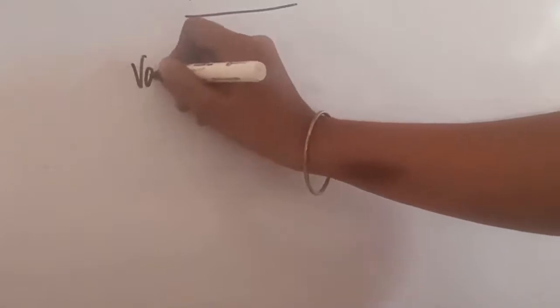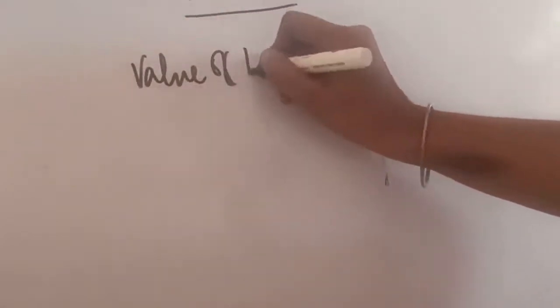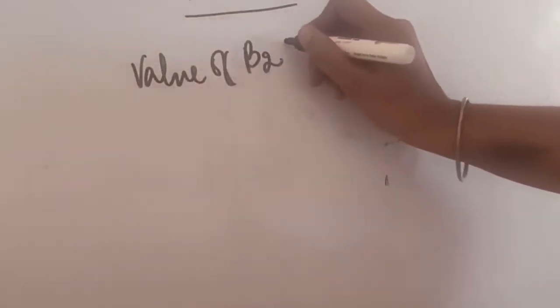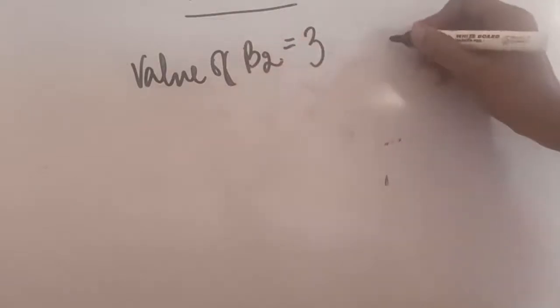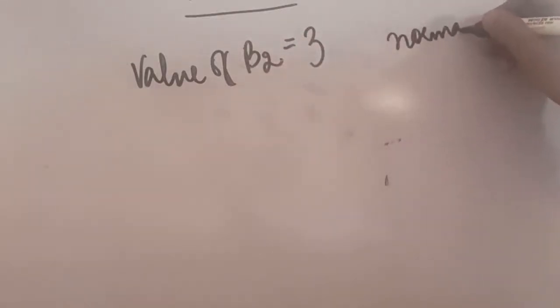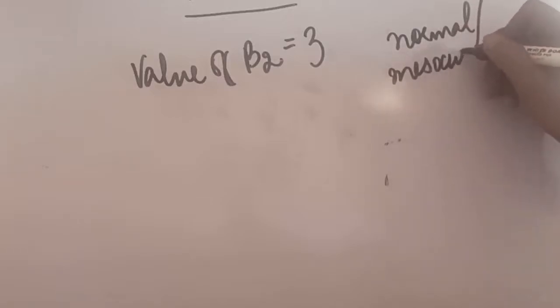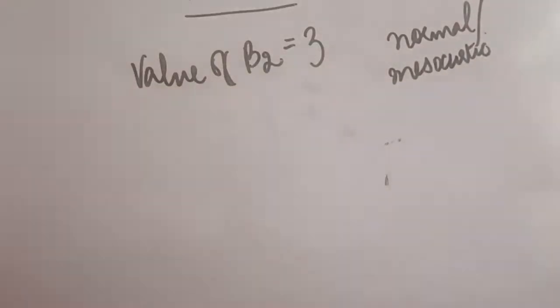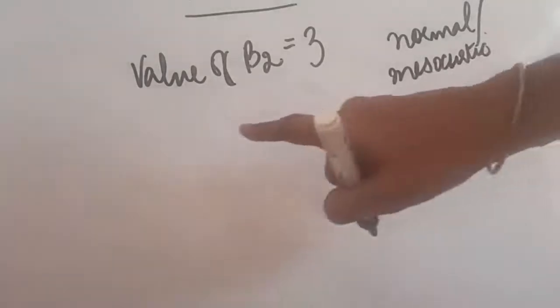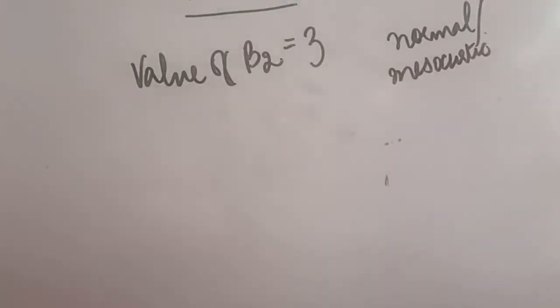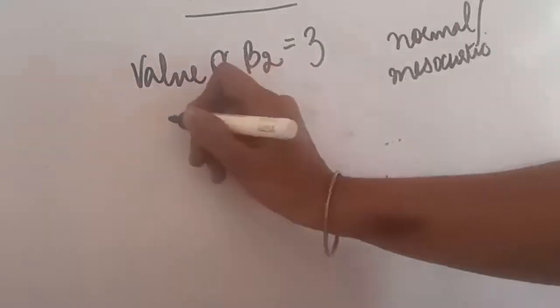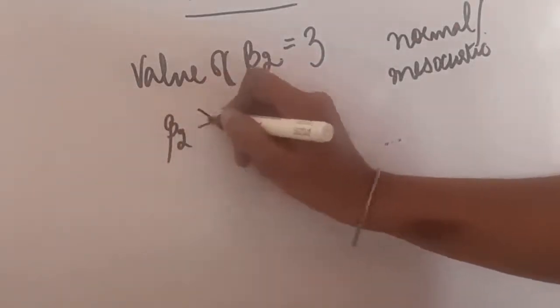If the value of beta 2 comes out to be 3, then you will say it is a normal curve, or it may be called mesokurtic. As we have seen in the initial stage, if beta is equal to 3, it will be called a mesokurtic distribution. The second possibility is that beta is greater than 3.